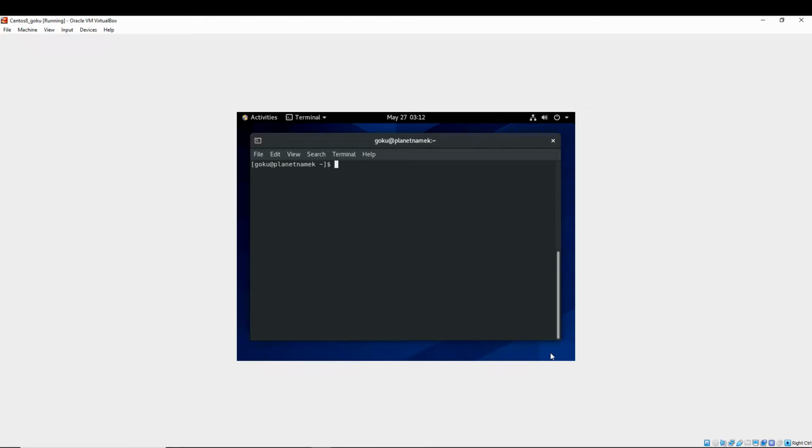Hey guys and girls, today I'm going to show you how to install the VirtualBox Guest Edition on a Red Hat 8 CentOS 8 virtual machine.